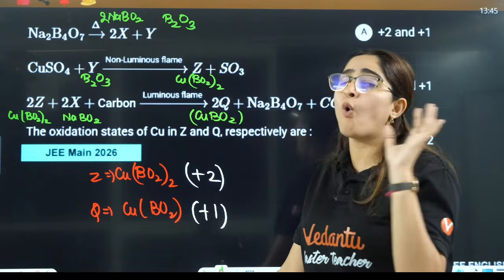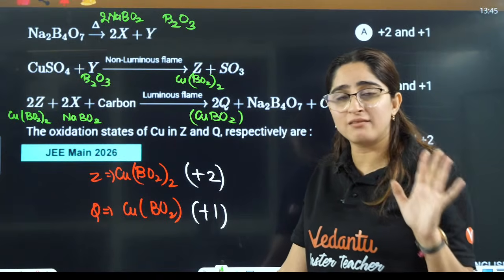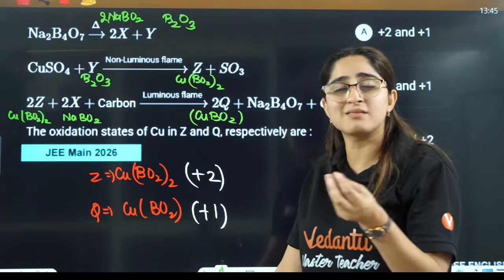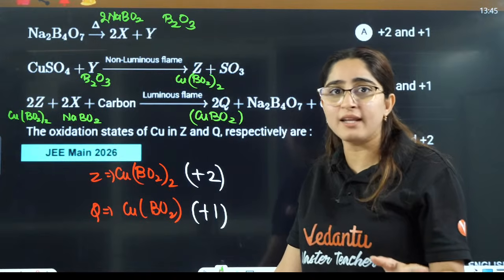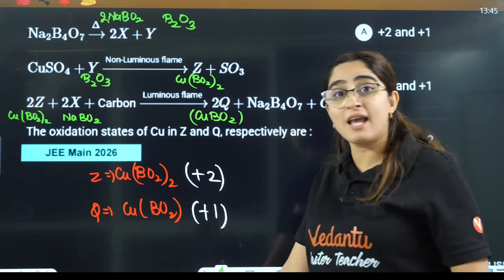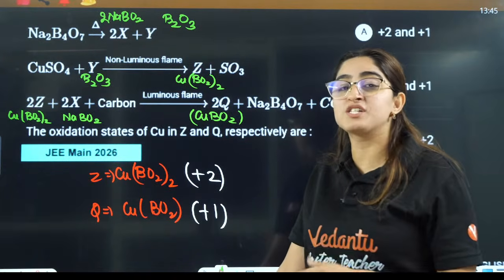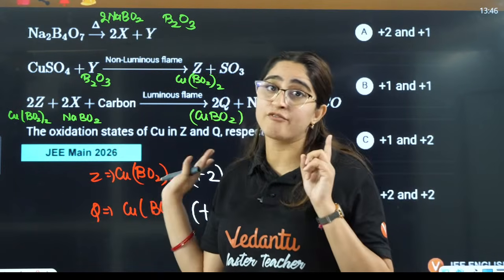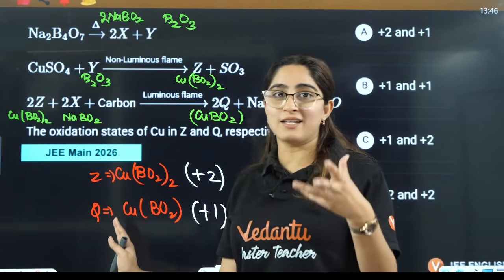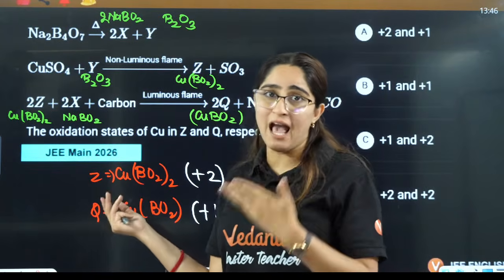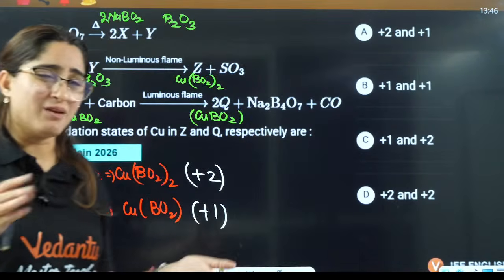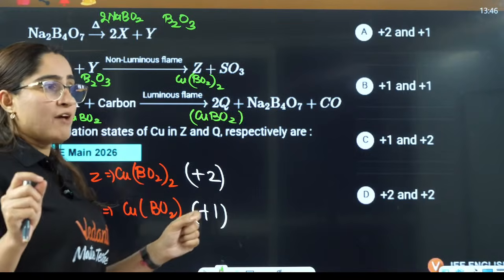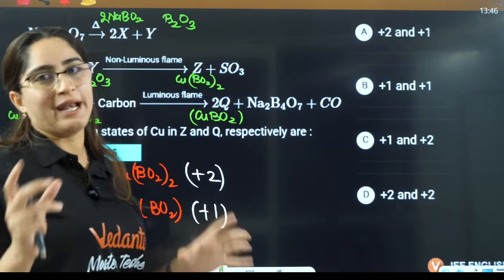If you're okay with taking that risk, you can take it. But I am not saying you will not find this kind of question in the exam. You can see one sample they have given in one shift. But in most of the shifts they have asked questions from trends only.